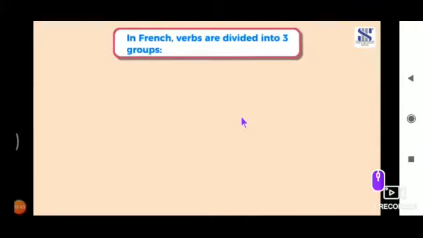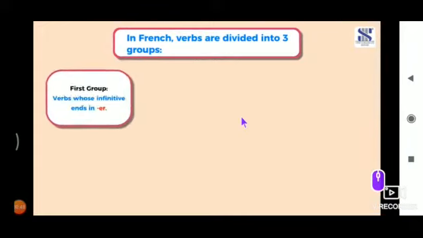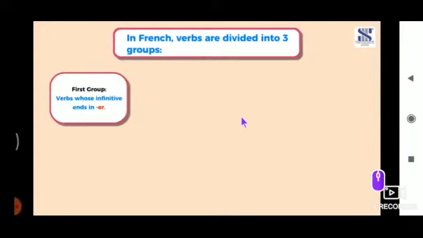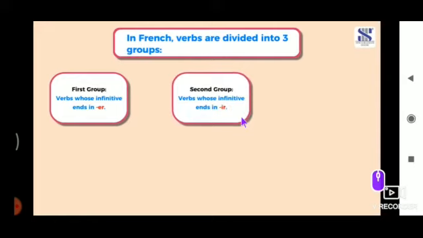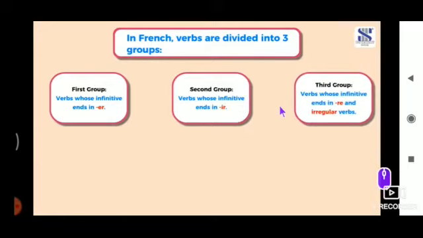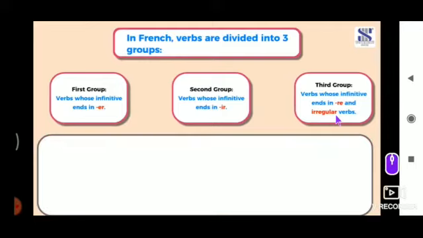In French, verbs are divided into 3 groups. First group, verbs whose infinitive ends in er. Second group, verbs whose infinitive ends in ir. Third group, verbs whose infinitive ends in re, and irregular verbs.